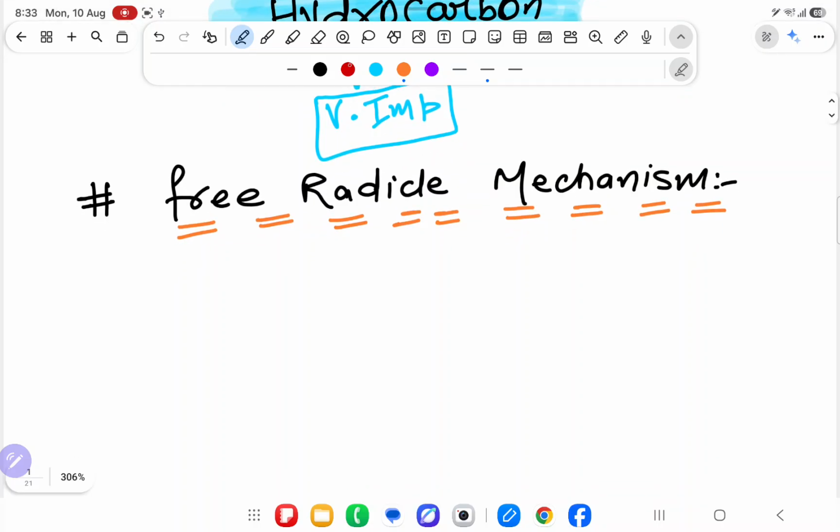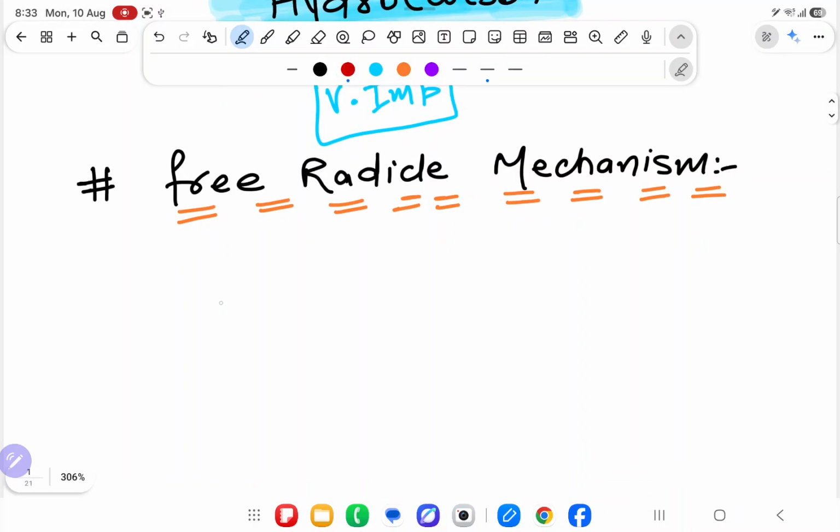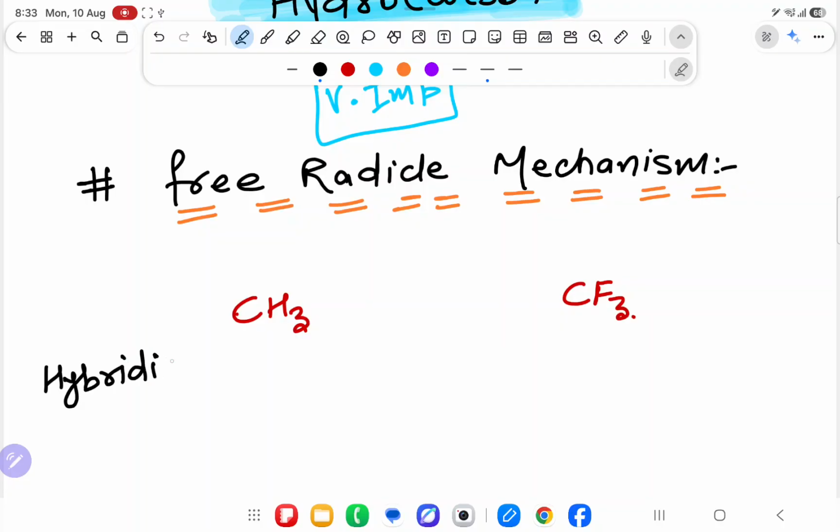You have already studied about free radical in chemical bonding. What do you mean by that, sir? Suppose I have written CH3 dot, and in one place I will write CF3 dot. Leave the dot, I will not write the dot. Just see. Suppose I have written CH3 and I have written CF3. I will ask you what is the hybridization you will get. Hybridization. So to find the hybridization, we have to use the formula of steric number. SN means steric number.